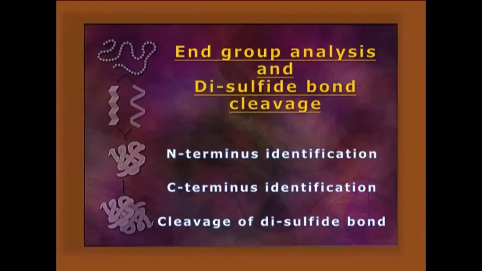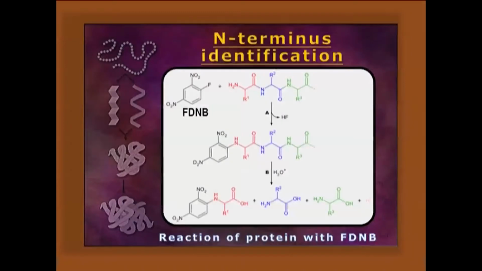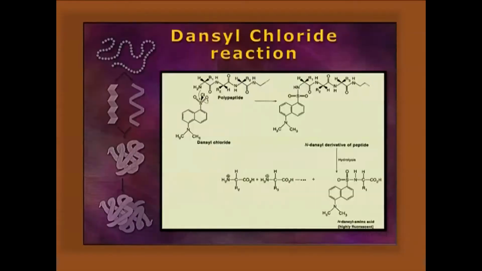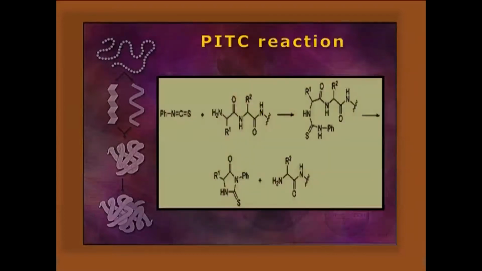In the N-group analysis, we have to know the N-terminus identification, C-terminus identification, as well as the cleavage of the disulfide bond. The N-terminus identification is done with FDNB reagent. That was actually done by Sanger. It is called Sanger's method. The N-terminus identification can also be done with dansyl chloride. It can be done with Edman degradation from the N-terminus with phenyl isothiocyanate as well.